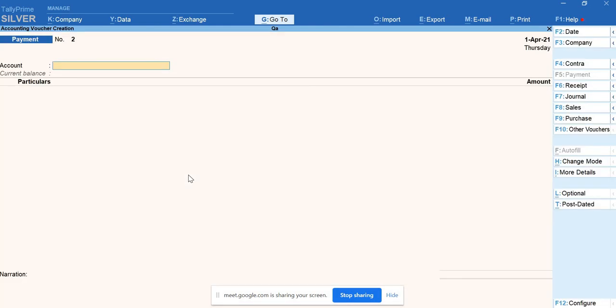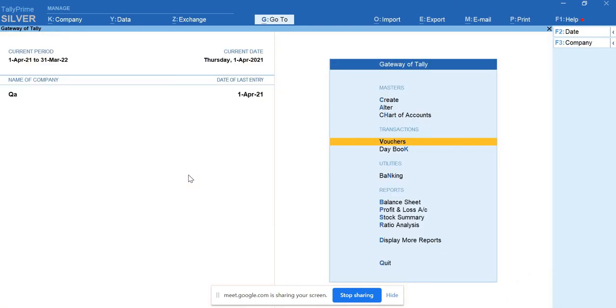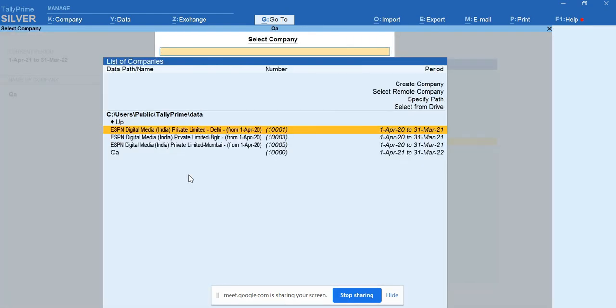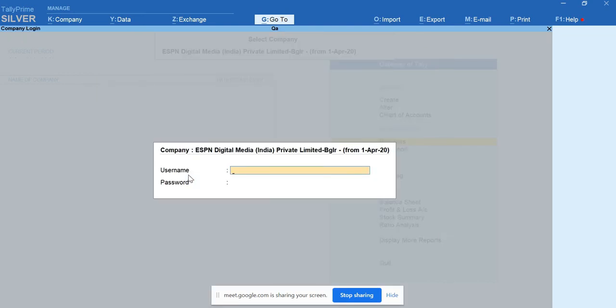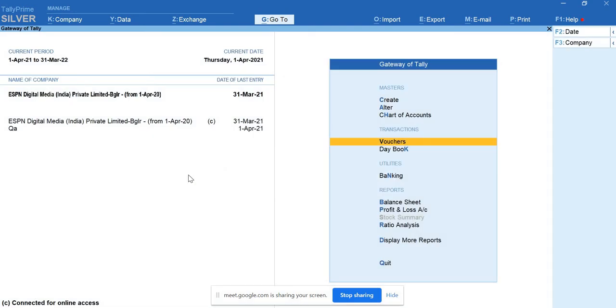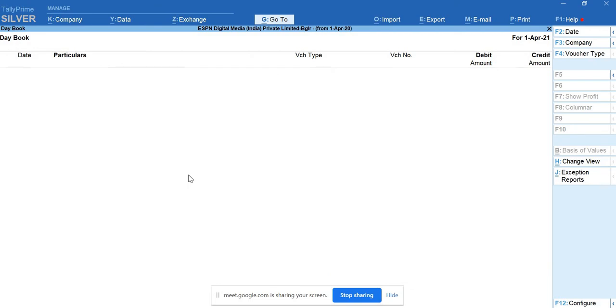That's it. And one more thing I wanted to show you is how to take a printout of a sales voucher or purchase voucher. I'll select a company. Here we'll go for display and daybook.